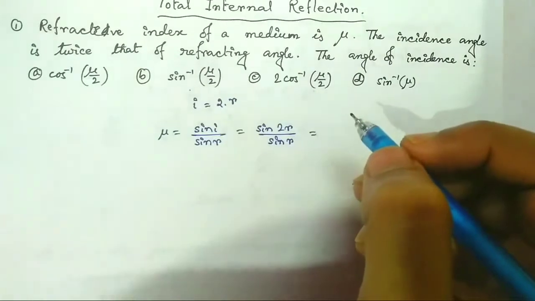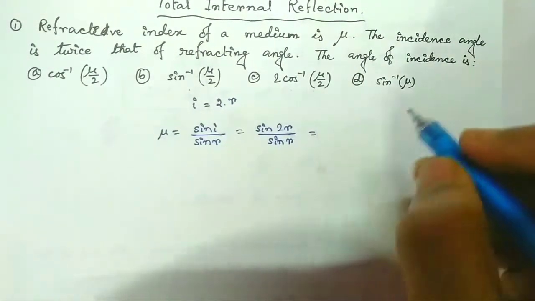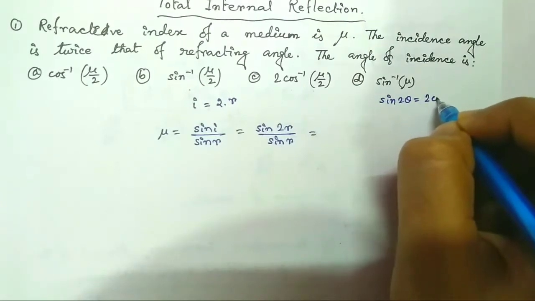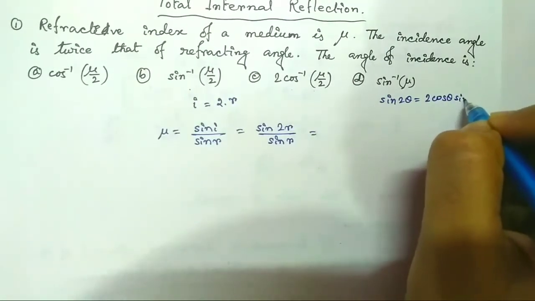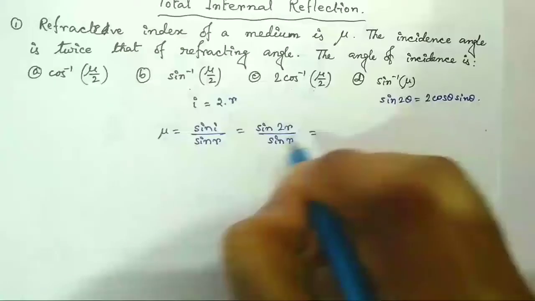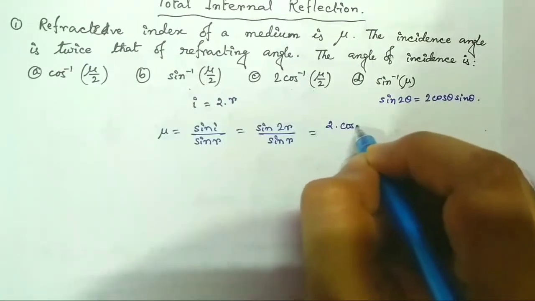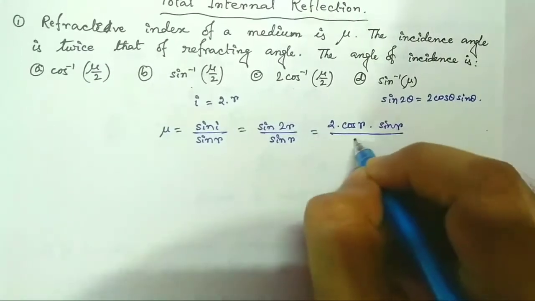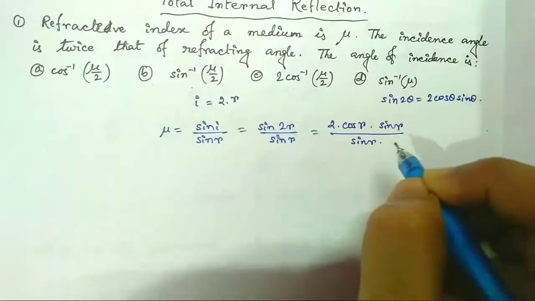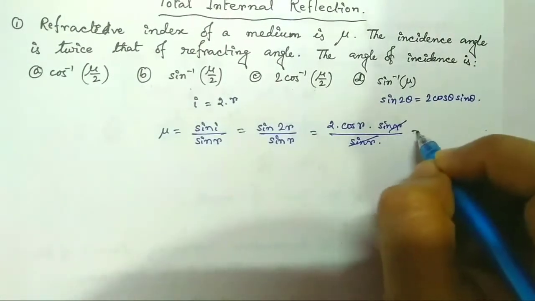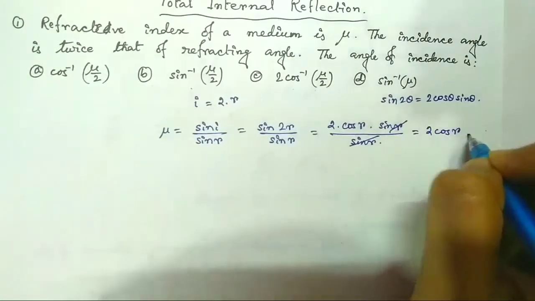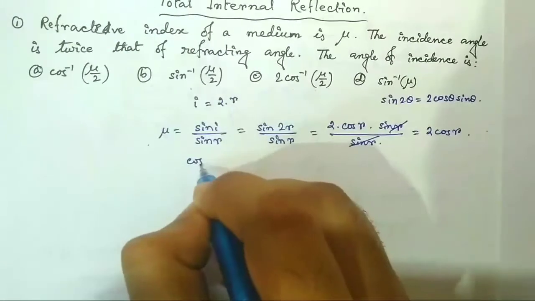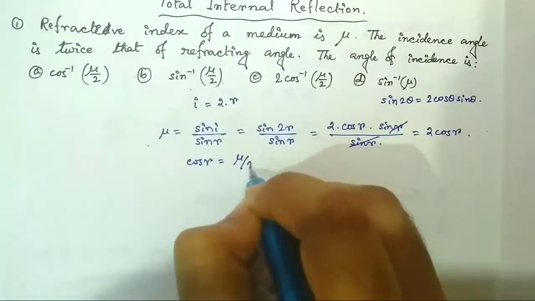Now we know the formula of sin 2 theta. The formula of sin 2 theta equal to 2 cos theta sin theta. So we can write 2 into cos R into sin R divided by sin R. So this is equal to 2 cos R. So mu equal to 2 cos R, or cos R equal to mu by 2.